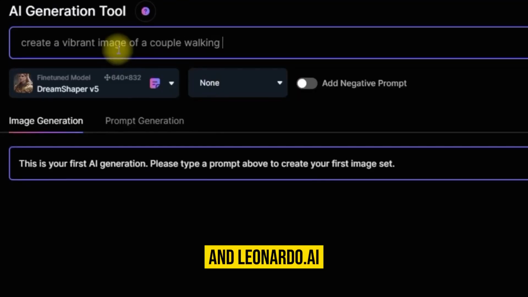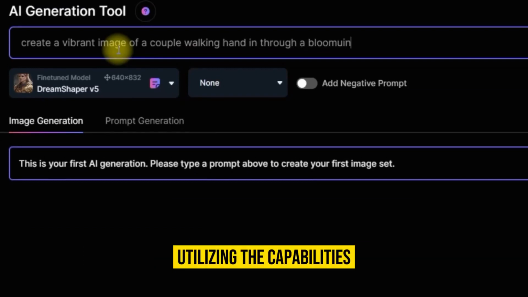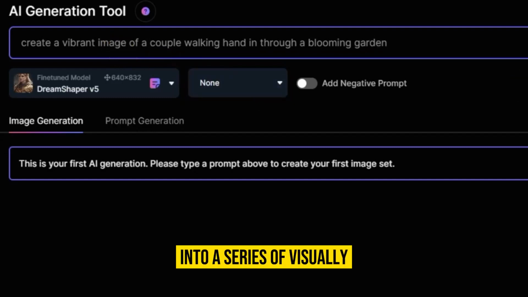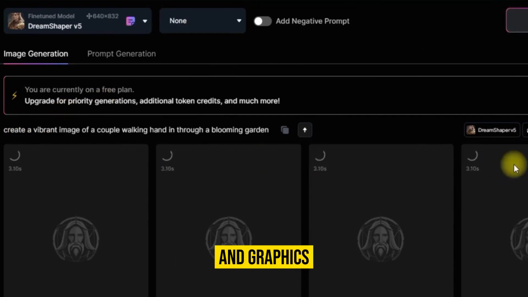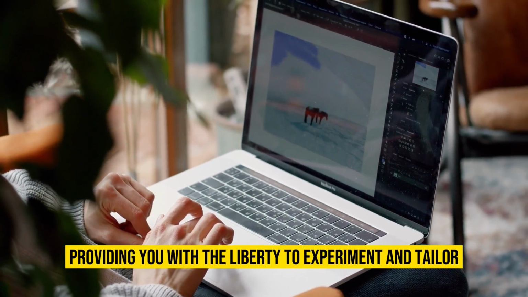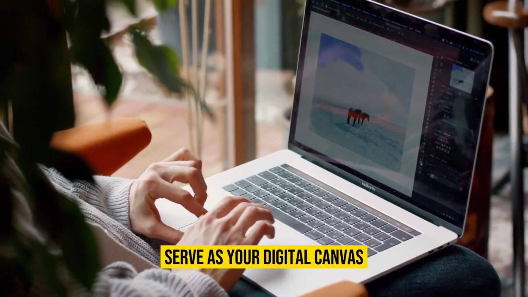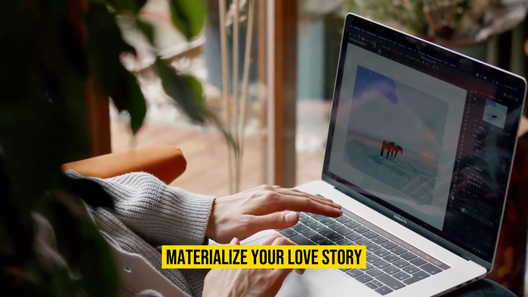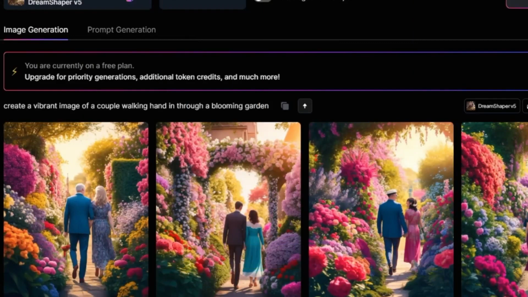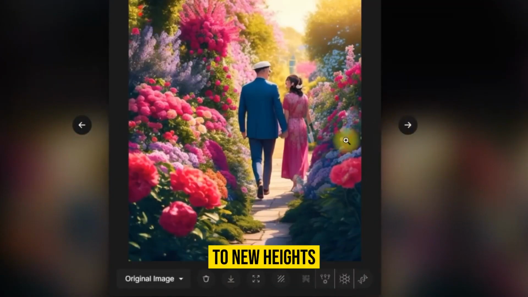Midjourney and Leonardo.AI will then generate unique and high-quality images that match your descriptions. Utilizing the capabilities of Midjourney and Leonardo.AI, you can seamlessly transform your script into a series of visually striking images and graphics. The scope for creativity is boundless, providing you with the liberty to experiment and tailor the imagery according to your distinctive artistic vision. These tools serve as your digital canvas, allowing you to visually materialize your love story, thereby enhancing the allure and engagement level of your short video. Try to immerse your audience in the visual narration of your tale, elevating their viewing experience to new heights.